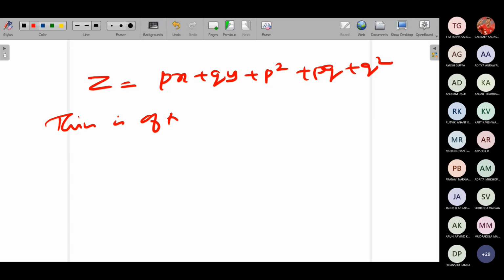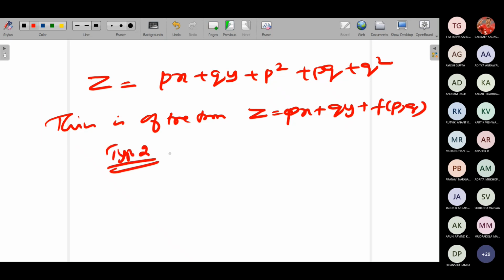This is of the form z is equal to px plus qy plus f of p comma q, type 2, Clairaut's form.